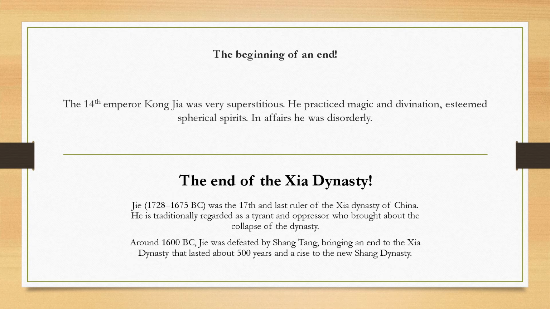If we talk about an end, then let's talk about Jie. Jie was the 17th emperor and the last ruler of the Xia dynasty. He is traditionally regarded as a tyrant and oppressor who brought about the collapse of the dynasty. Around 1600 BC, Jie was defeated by Shang Tang, bringing an end to the Xia dynasty that lasted about 500 years, and a rise to the new Shang dynasty.